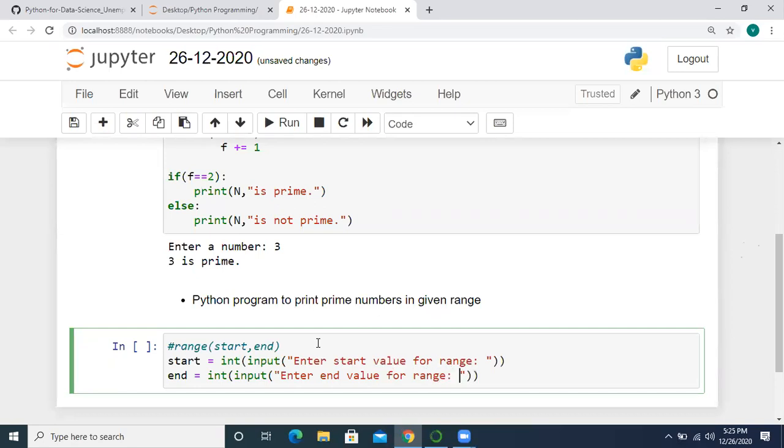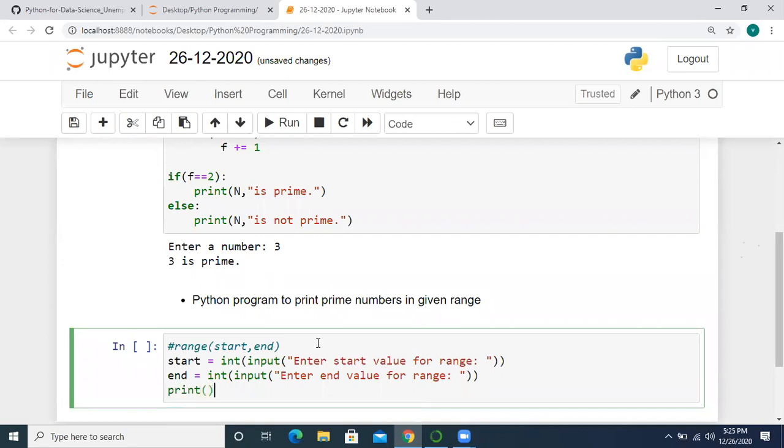Okay, so in this particular range we have to find the prime numbers. Okay, so just I am printing a statement here.